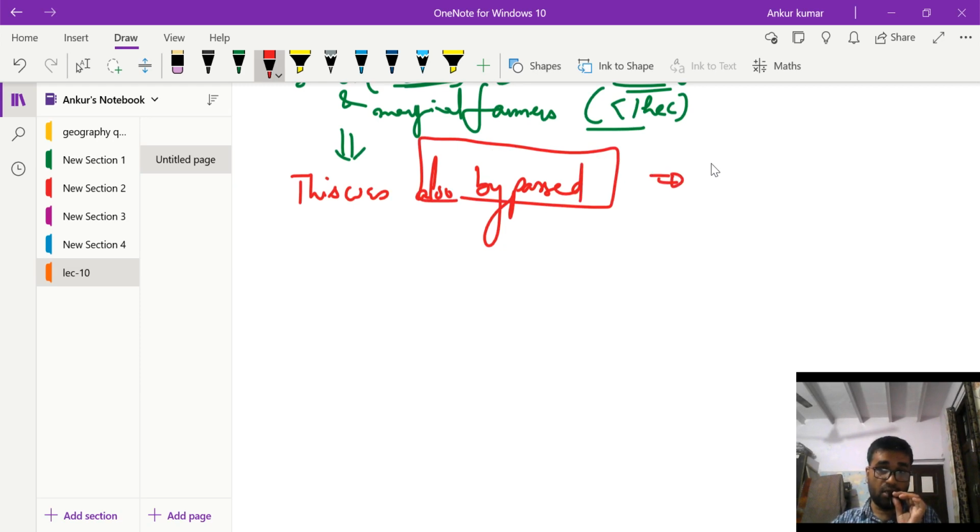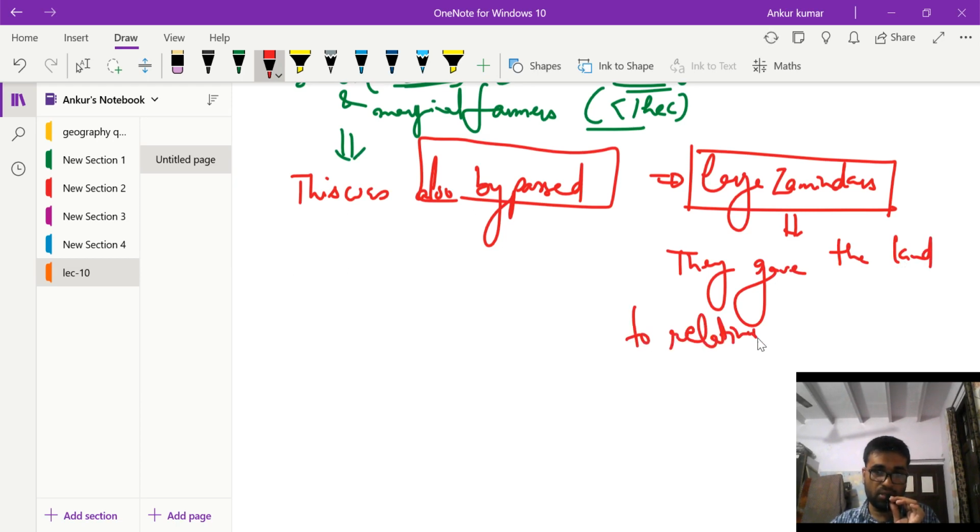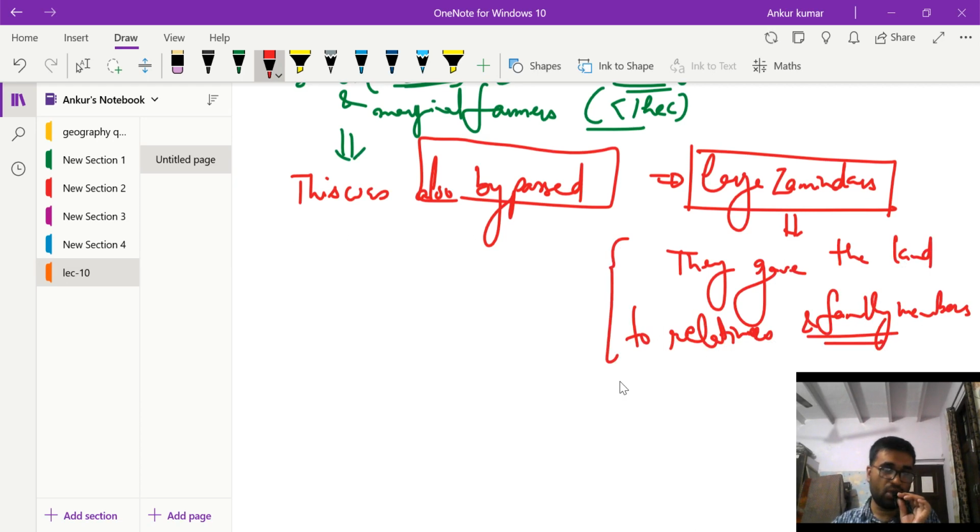As I said, the big zamindars, the large zamindars, in order to reduce their holdings on paper, gave the land to their relatives and family members, so as to show on paper that they have less than the stipulated land.